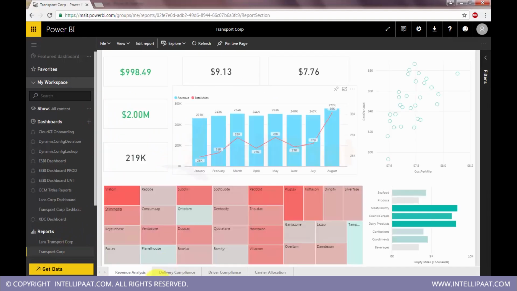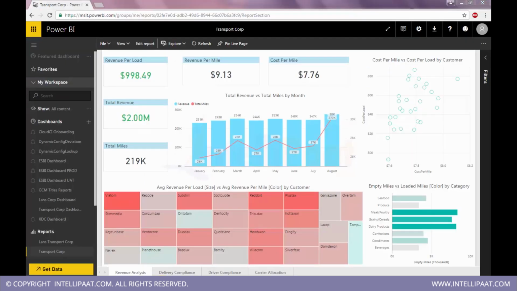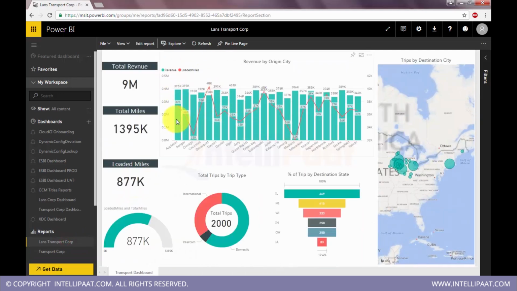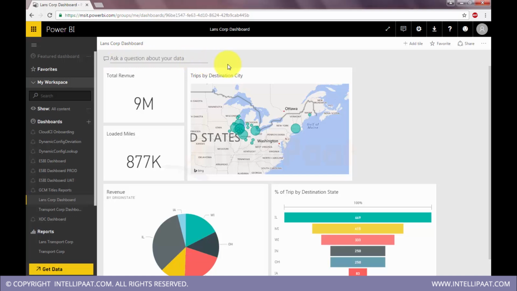We created an application in Power BI Desktop. We created a dashboard. We published that to the Power BI cloud service. We got that here under the report section. We pinned some visualizations to the dashboard. We created a new dashboard and we pinned. Actually, we can pin the entire page. This entire page we can pin into a dashboard. And there we used some natural language query, and we also showed how to publish it to the internet.